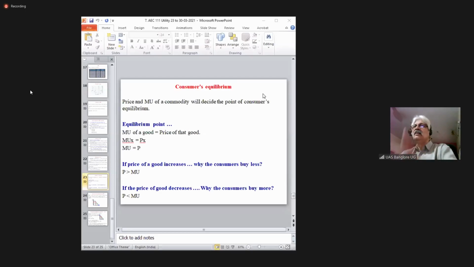So when I consume 1 cup, I get that satisfaction, that additional satisfaction, that is marginal utility. When the marginal utility, the additional satisfaction I get, is equal to the price of 1 cup of coffee, what is that price? When I pay the price,